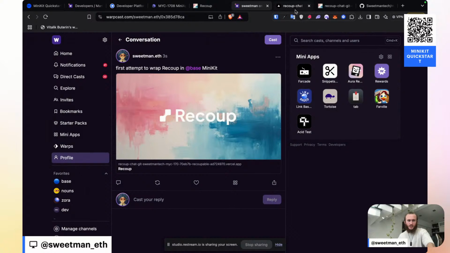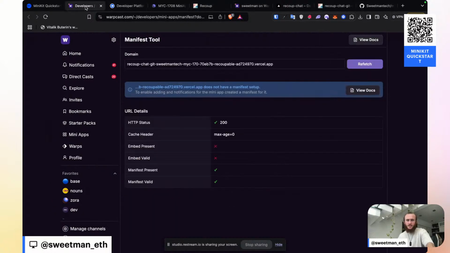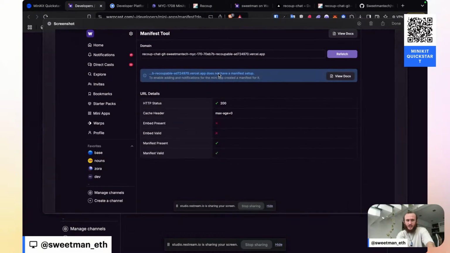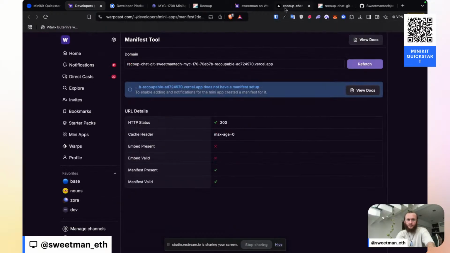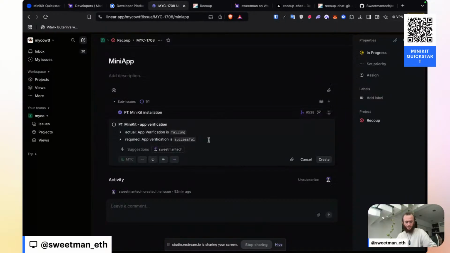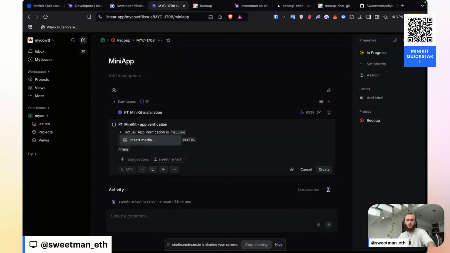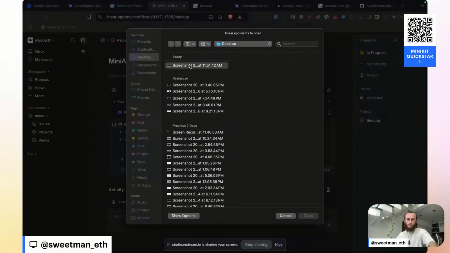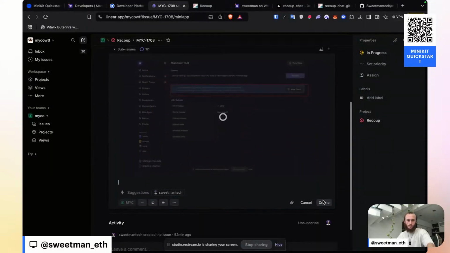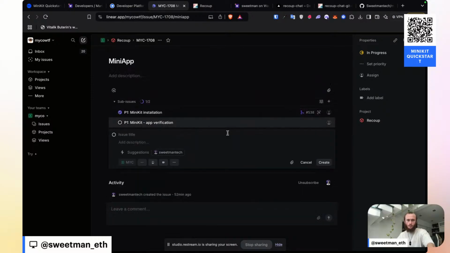And let's just check again inside of the developer tools. Take a screenshot and highlight. It says it does not have a manifest set up, but we do have a manifest there. To enable adding and notifications, create a manifest for it. Well, done. Let's add this into the ticket. Image. And let's create this ticket.